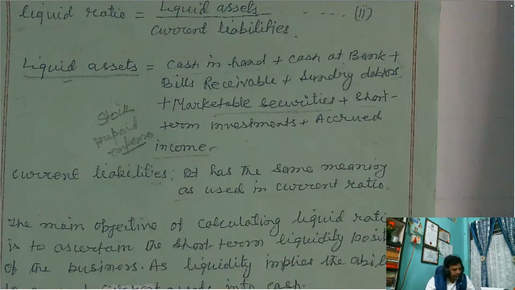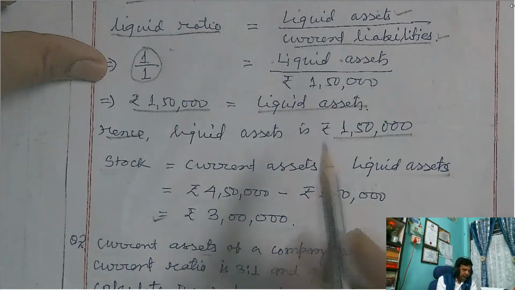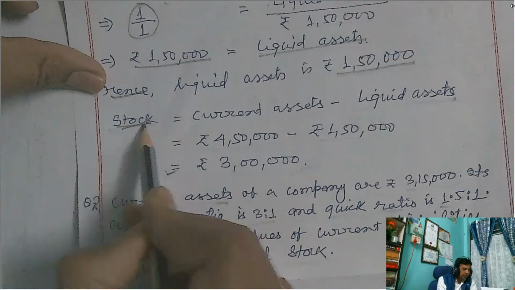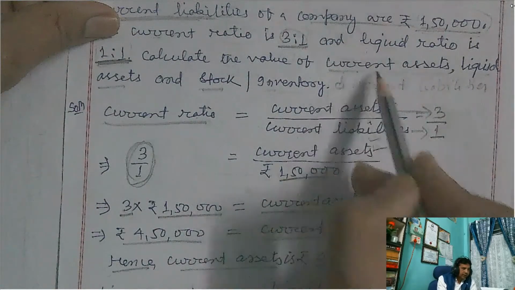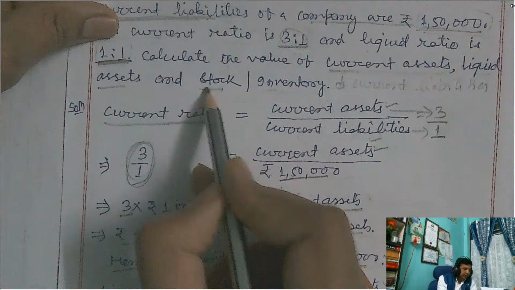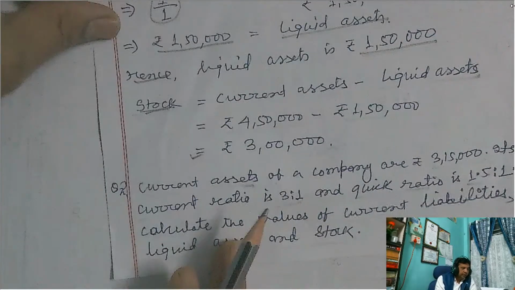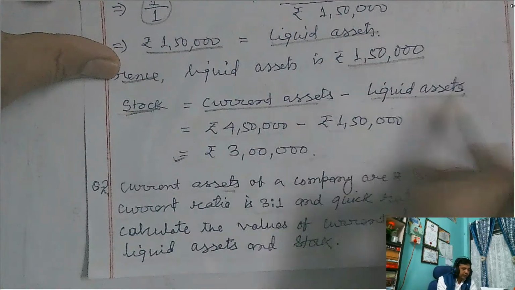All right. Now based on this, we are solving one problem, and in this manner we have to calculate using the formula, hence liquid assets. Now you see one more element that you have to calculate, that is the stock. Here it is given the current assets, liquid assets, and stock or inventory. Always remember that the stock value is calculated as current assets minus liquid assets.